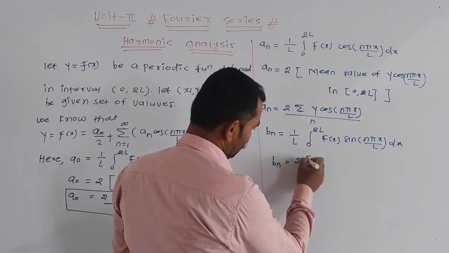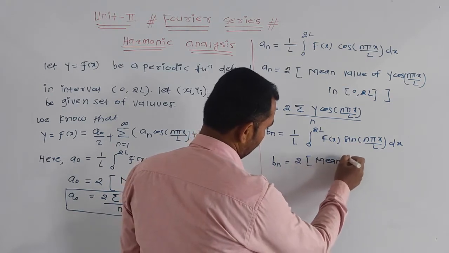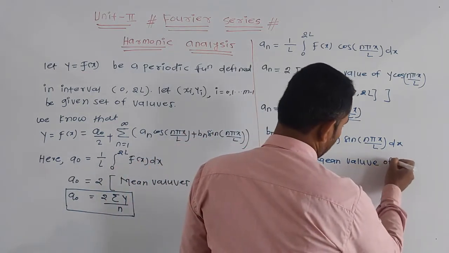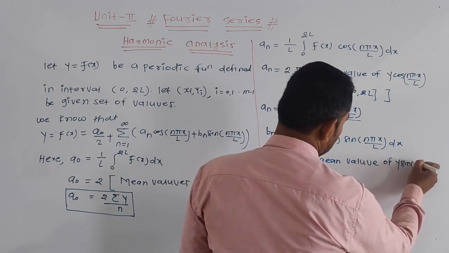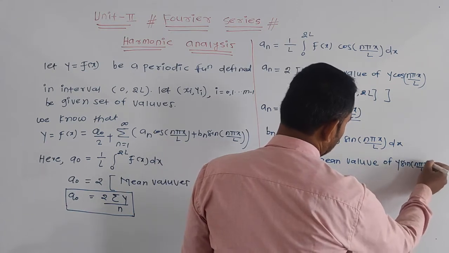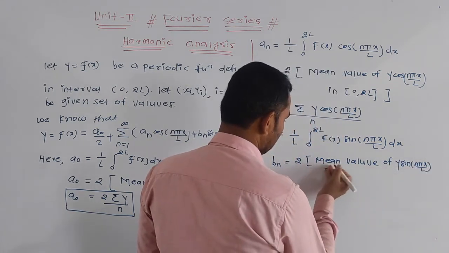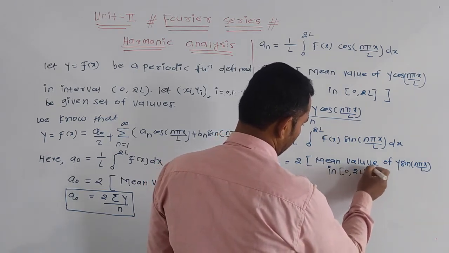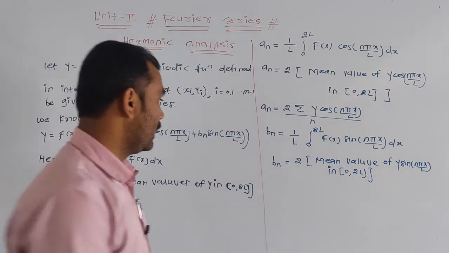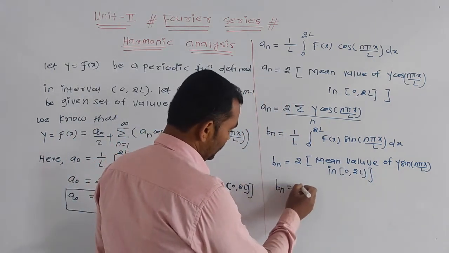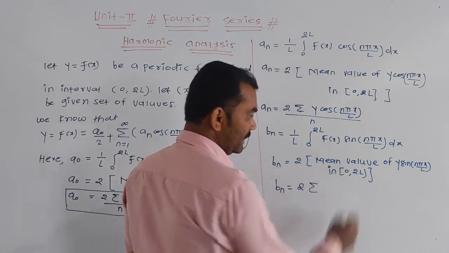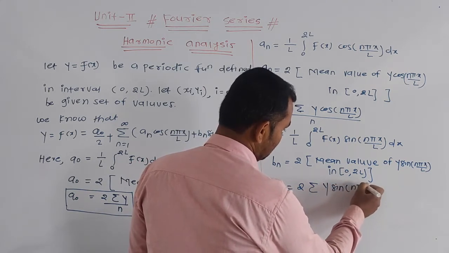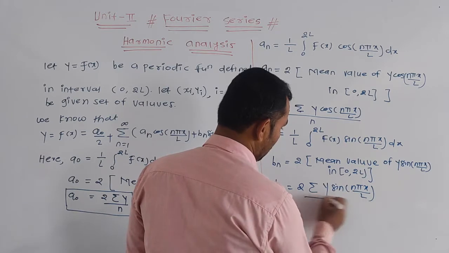We get Bn is equal to 2 times the mean value of y into sin n pi x divided by L in the interval 0 to 2L. Or Bn is equal to 2 times summation y sin n pi x divided by L, and the whole divided by n, since mean value is nothing but average.